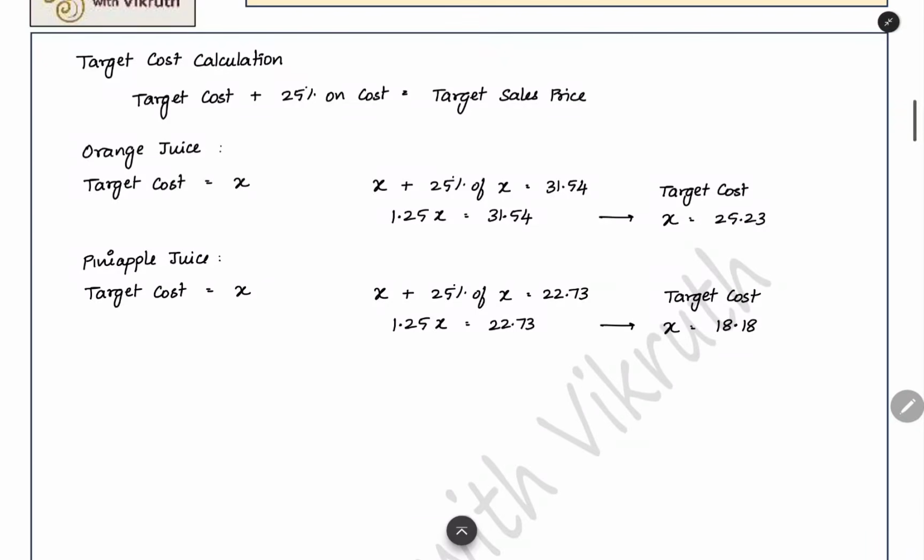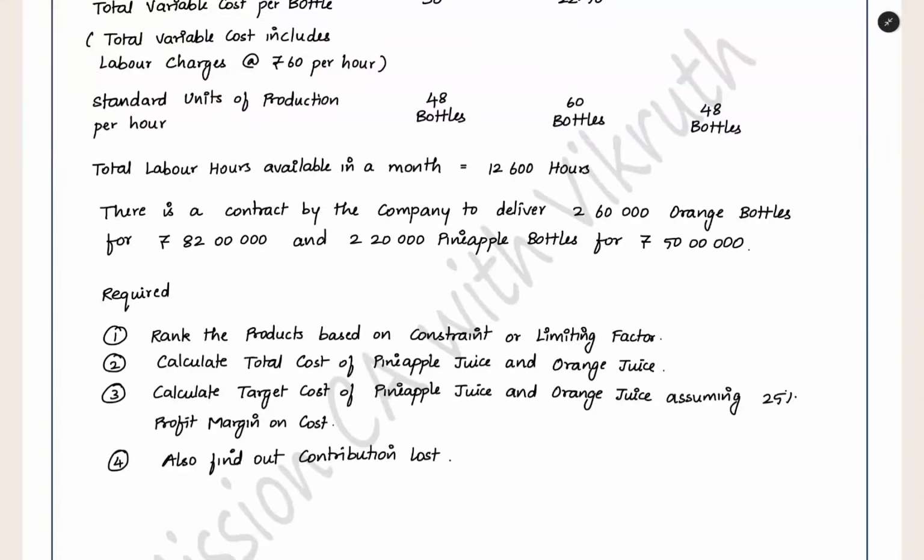For orange juice, we can take the target cost as x plus 25% of x. This is the profit on cost. You will get the target selling price. So 1.25x equal to 31.54, x you will get 25.23. This is the target cost for orange juice. And then for pineapple juice, same, target cost you can take as x, 1.25x equal to 22.73 selling price, and then you will get x as 18.18. This is the target cost for pineapple juice.